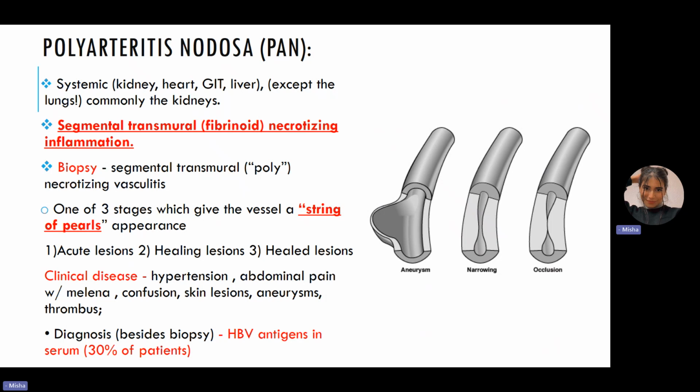The third disease that I was talking about that I have not mentioned in this presentation, because if you know two diseases per vessel would be enough, but they can ask this disease as a follow-up question just to know if you know it. So we have Buerger's disease, easy name to remember, mainly present in heavy male smokers who are less than 40 years old. It can be either an acute or chronic inflammation of medium-sized arteries, mainly involves the tibial and the radial arteries, and it has a very strong association with smoking.